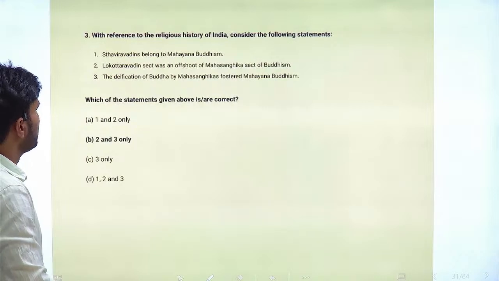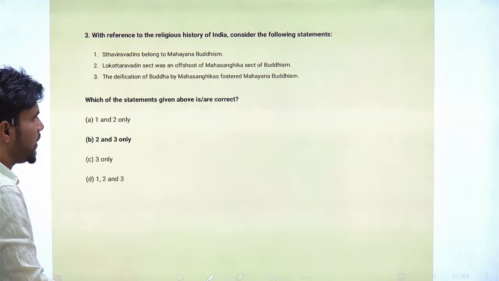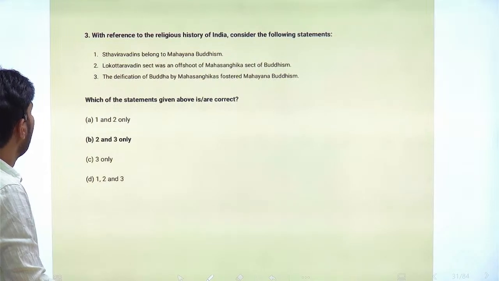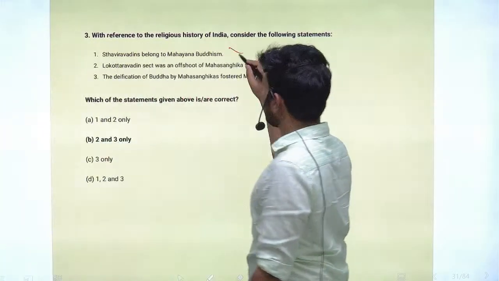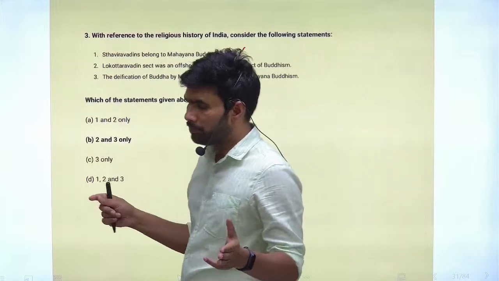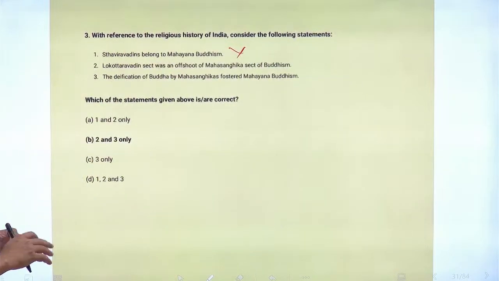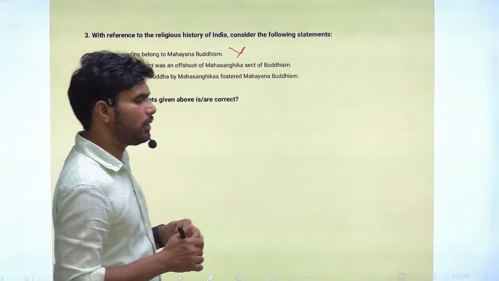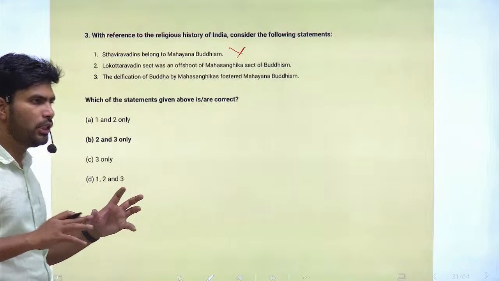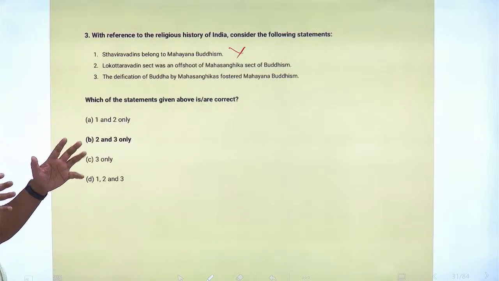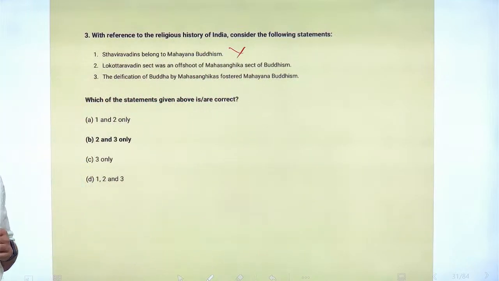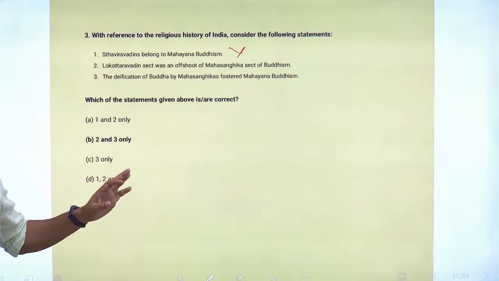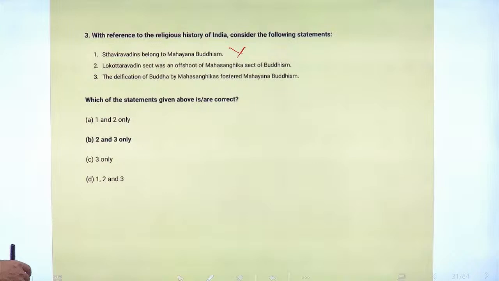With reference to religious history of India, consider the following statements. Statement 1: Sthaviravadins belong to Mahayana Buddhism. This is an incorrect statement. As time passed, many divisions came into Buddhism itself. The major 2 divisions are Mahayana Buddhism and Hinayana Buddhism. Earlier it was split into many other sects also, before and after the emergence of Mahayana and Hinayana. However, Sthaviravadins is not part of Mahayana Buddhism.